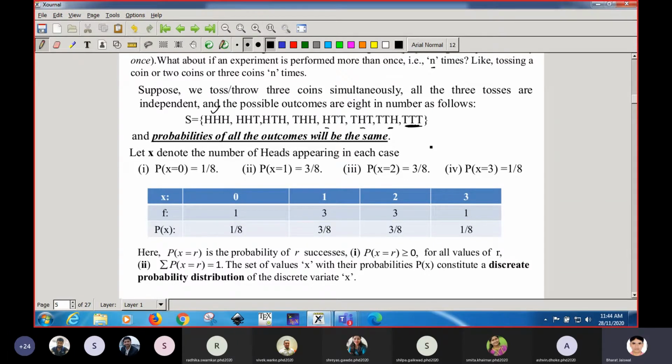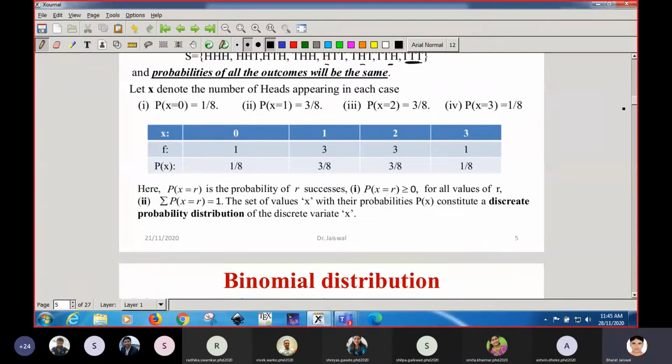But the question is, what about when the number of trials is larger, like 1, 2, 3 and so on? In that case it is very difficult to calculate this probability. That is why we have 3 types of distributions, like binomial, Poisson and normal distribution. Getting it, students? Yes, sir.